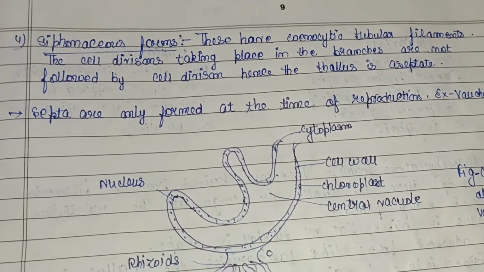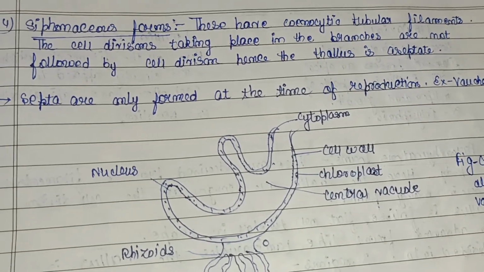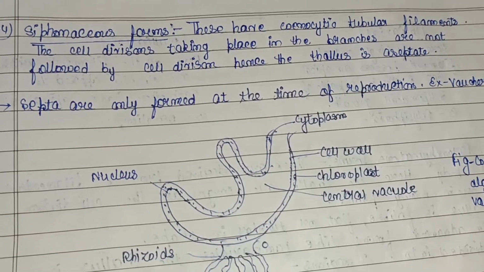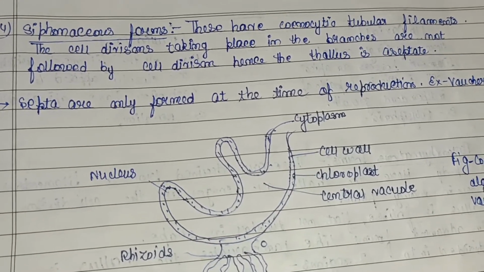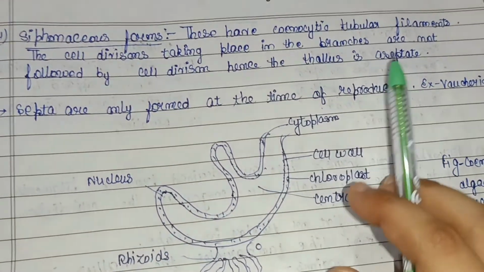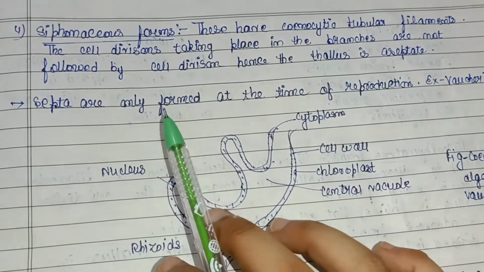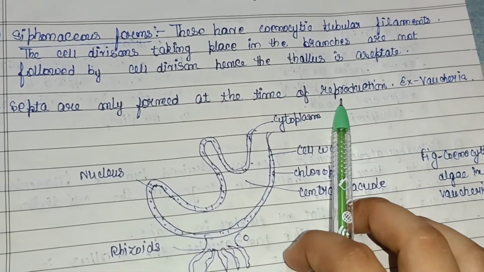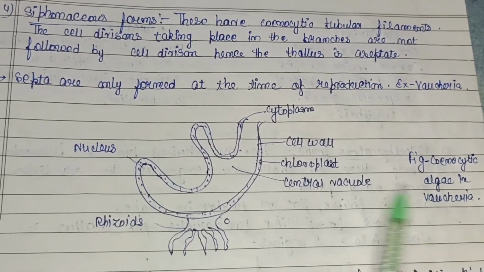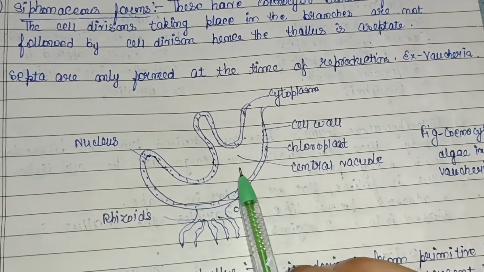Then siphonaceous forms. These forms have coenocytic tubular filaments. The nuclear division taking place in the branches is not followed by cell division, that is, regular cell division is not seen here. Hence the thallus is aseptate, that is, not divided into septa as we have seen earlier. Septa are only formed at the time of reproduction. Example in Vaucheria. So this is the coenocytic alga Vaucheria. These are the rhizoids, cytoplasm, cell wall. No septum is seen here.